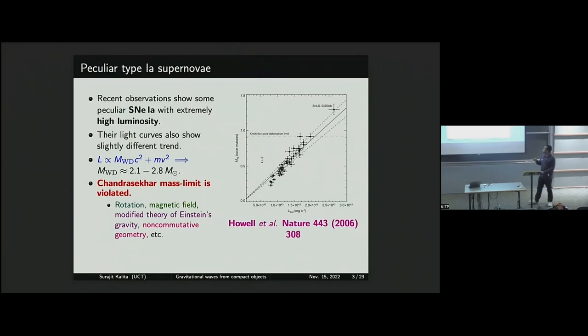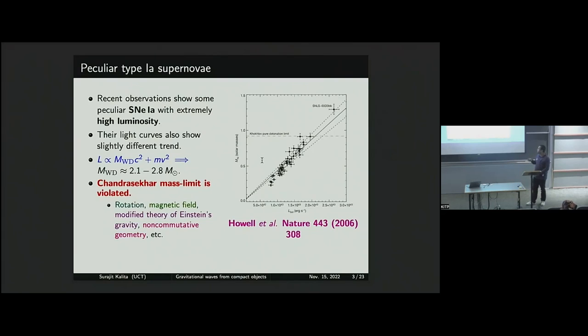First, the Super Chandrasekhar. Howell et al. in 2006 observed something very unique, a very overluminous type 1a supernova, and its nickel mass content is much higher than the conventional Chandrasekhar limit. From there, they predicted that this type 1a supernova has to originate from a white dwarf much higher than the Chandrasekhar mass limit. Not only this, 15 or 16 such overluminous type 1a supernovae have been observed over the years, and the predicted white dwarf mass for all of them has to be in this range.